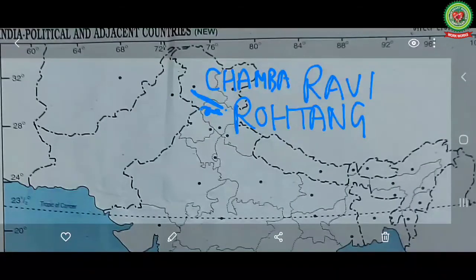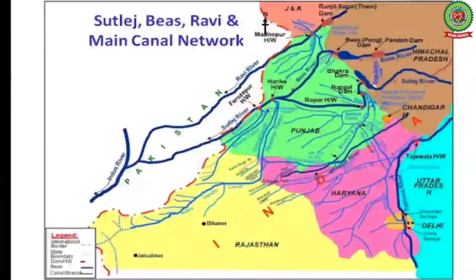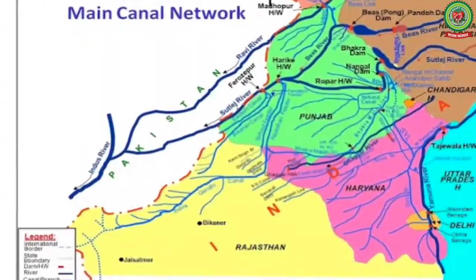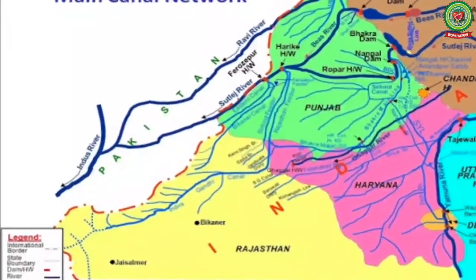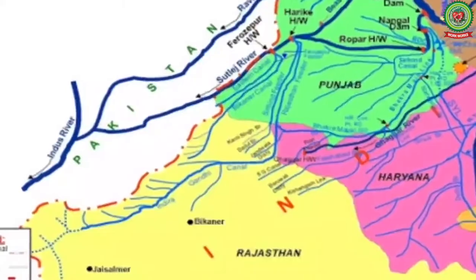From Chamba, it turns to the southwest and cuts a gorge in the Dhauladhar range and enters Punjab plain near Madhopur. It is joined by river Chenab in Pakistan. It being a part of Indo-Pakistan boundary, the river has some strategic importance. It joins the Chenab near Multan in Pakistan. Its total length is 720 km.